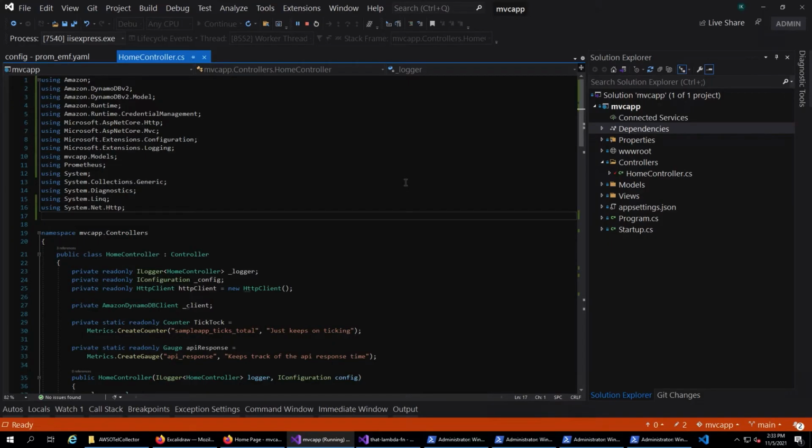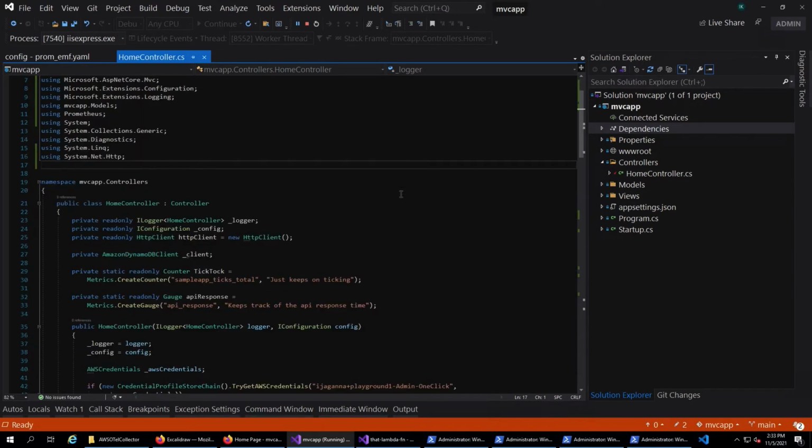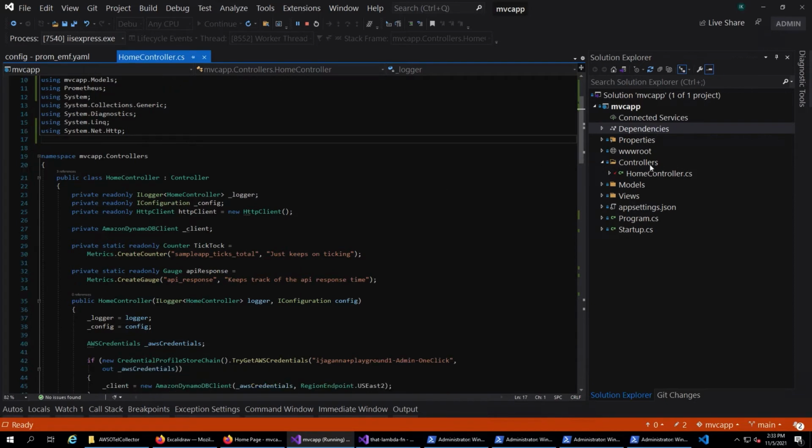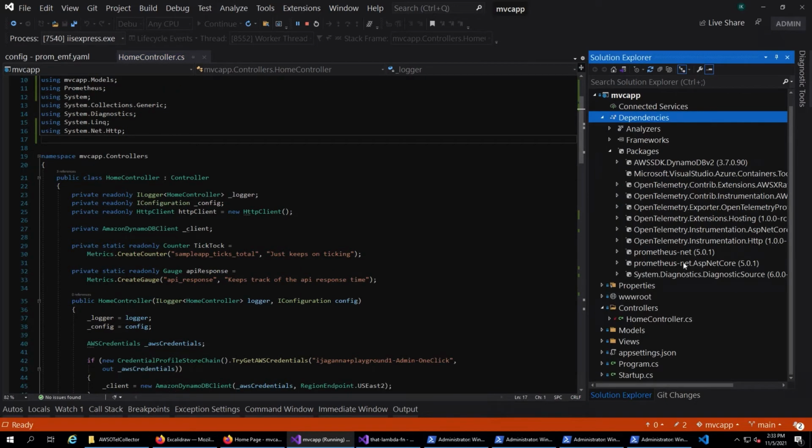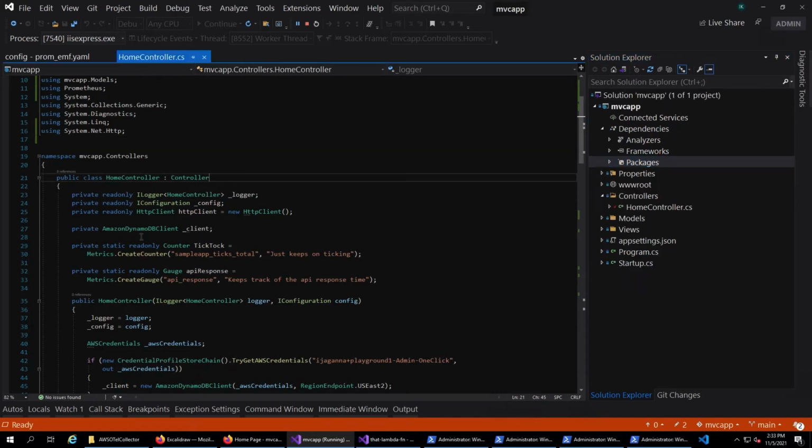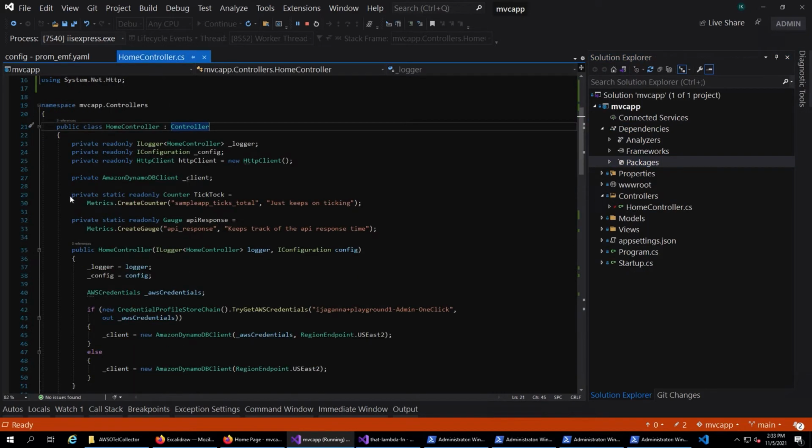You can also collect custom metrics from your applications in Prometheus format. If your application is exposing metrics in Prometheus format, for example, I have an ASP.NET Core application here which I have instrumented to expose metrics using Prometheus. I use the open source Prometheus NuGet packages here, as you can see, and I've created a couple of metric types: one a counter type metric, another one a gauge type metric.